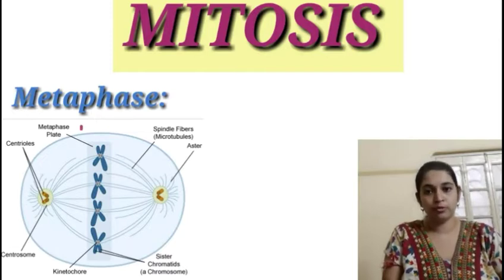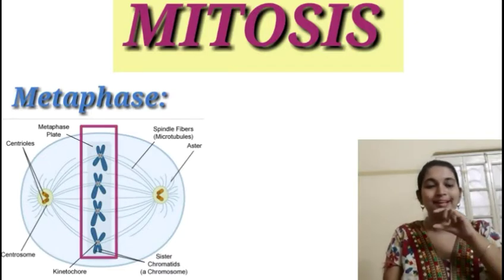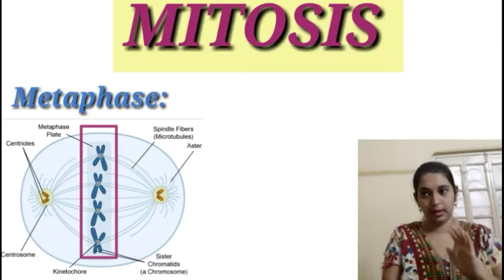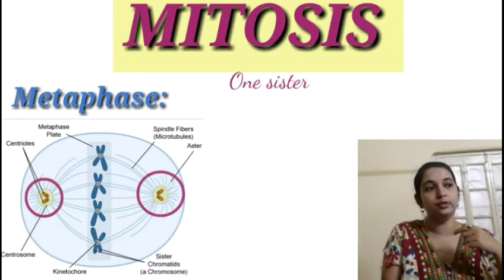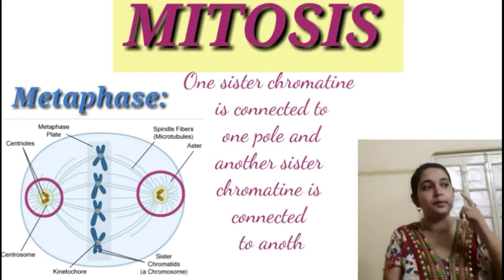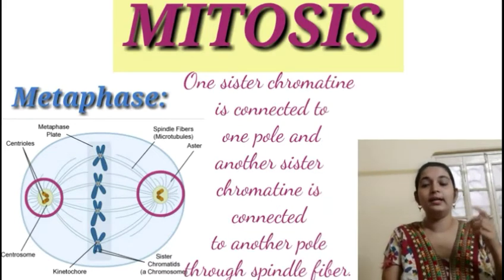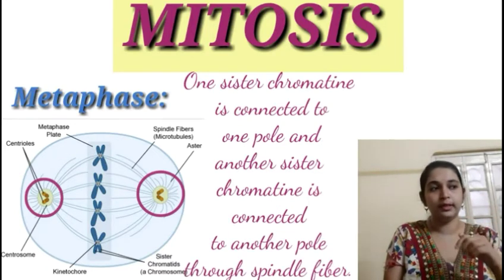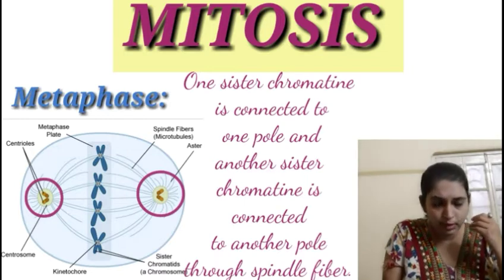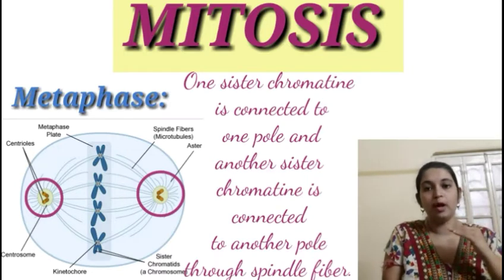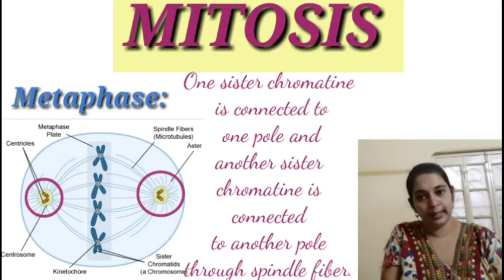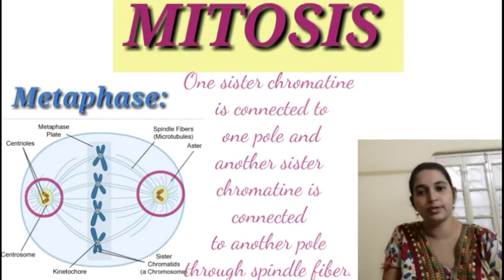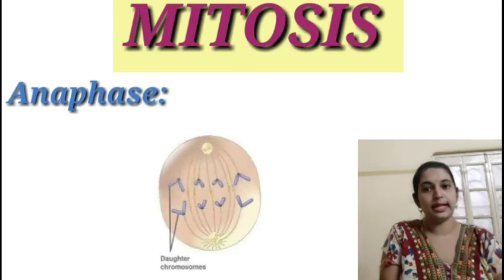Now all the chromosomes in the metaphase will come and lie in the center of the cell. Here one chromatid of each chromosome is connected to the kinetochore of the spindle fiber of one pole, and its sister chromatid will be connected to the kinetochore of the spindle fiber of the opposite pole. With this, we come to an end of the metaphase and enter into the third stage of mitosis, that is anaphase.